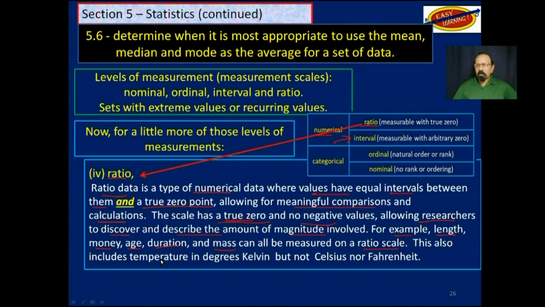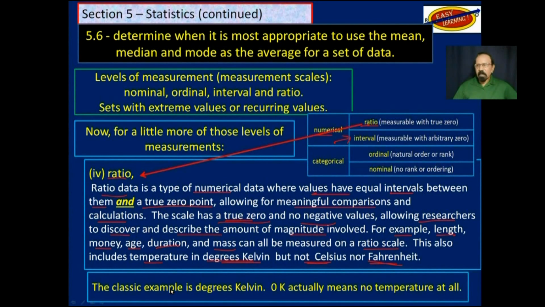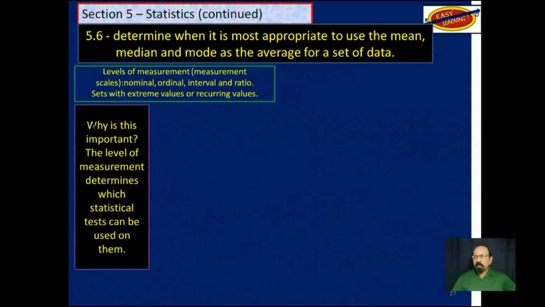This also includes temperature in the degrees Kelvin. Remember, not Celsius nor Fahrenheit, because those zeros are arbitrary, but not for degrees Kelvin. The classic example in the degrees Kelvin is that 0 degrees Kelvin actually means no temperature, actually means zero. Whereas 0 Celsius or 0 degrees Fahrenheit don't really mean no temperature. So why is this important? Well, the level of measurement determines which statistical tests can be used on them.